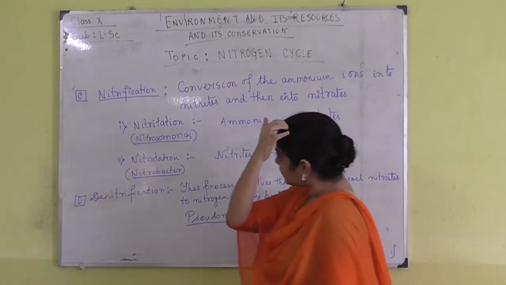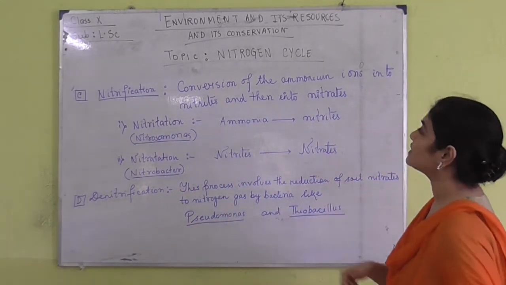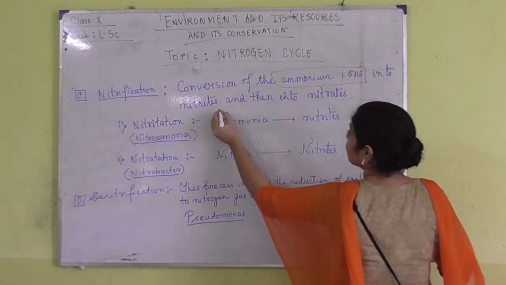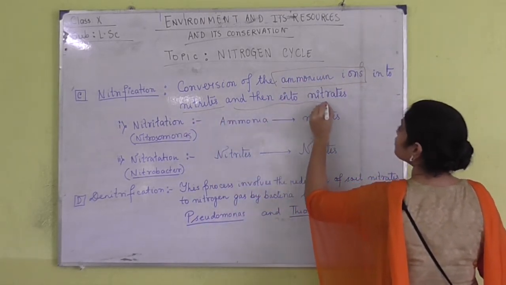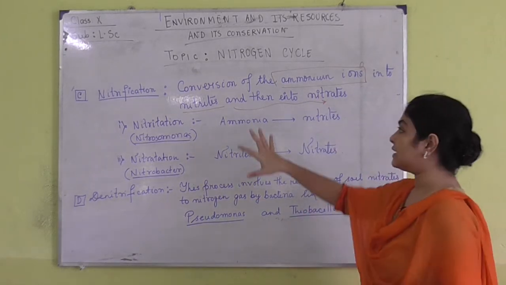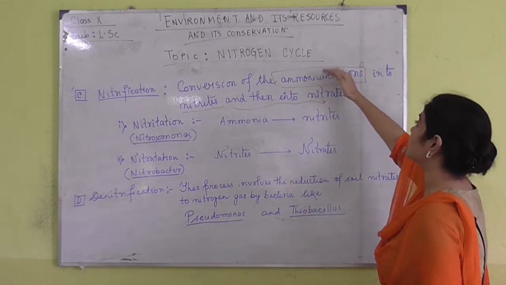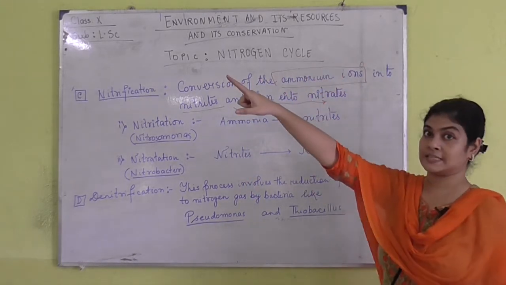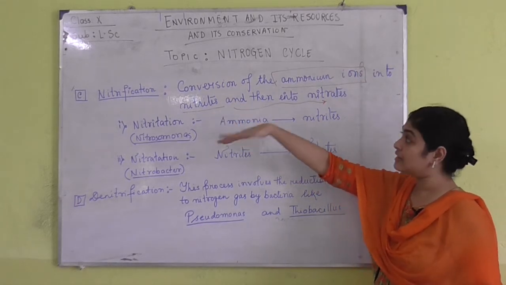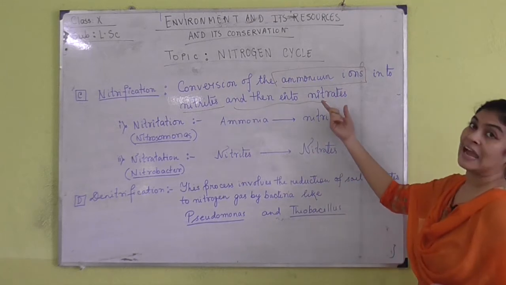We have come to the third stage of the process, that is nitrification. Now what is nitrification? It is the conversion of ammonium ions into nitrites and then into nitrates. So what is happening in nitrification? Certain bacteria convert the ammonium ion that was released in the last part into nitrites, and then a different set of bacteria convert these nitrites into nitrate forms.